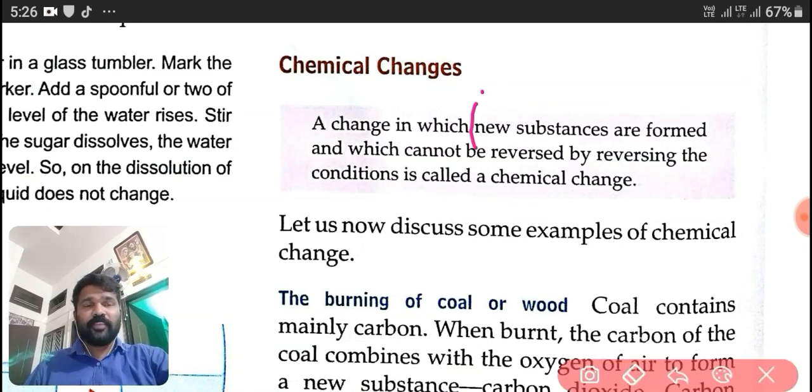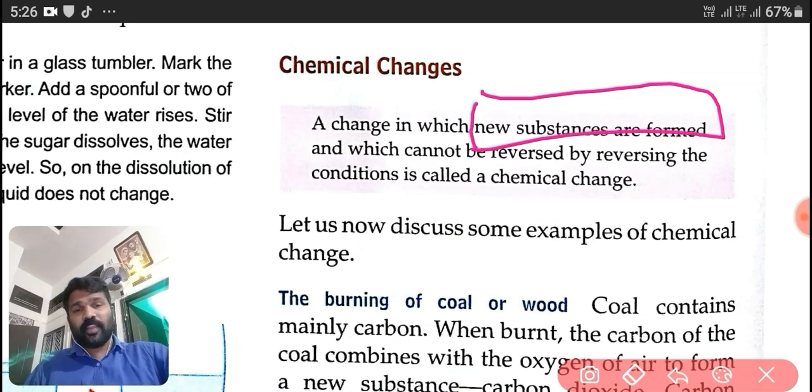Here we can see that in a chemical change, new substances are formed and it cannot reverse. But in physical change, no new substances are formed and it can reverse.